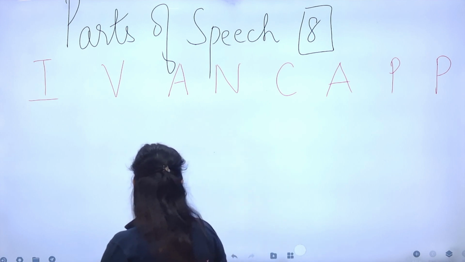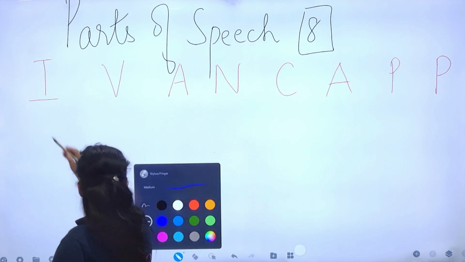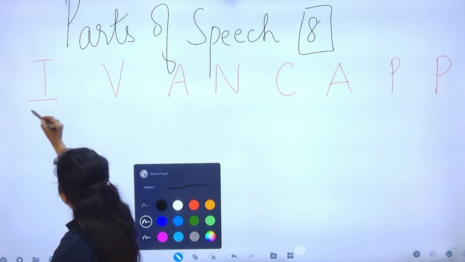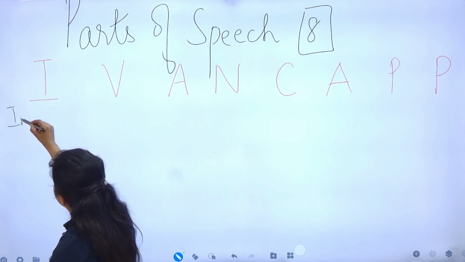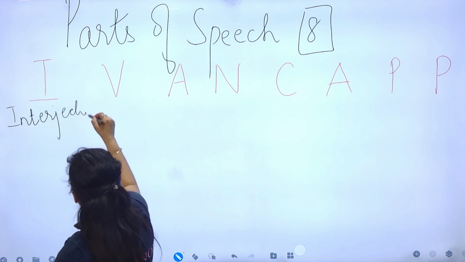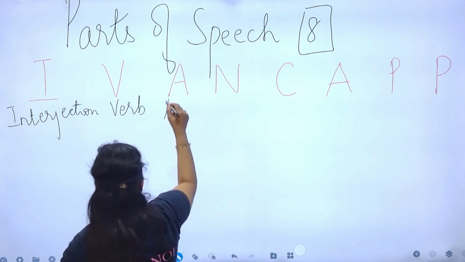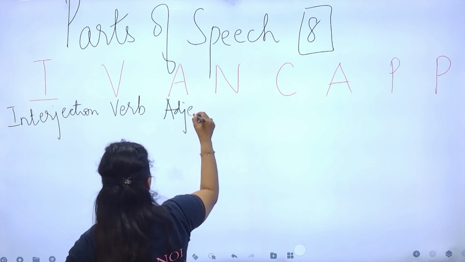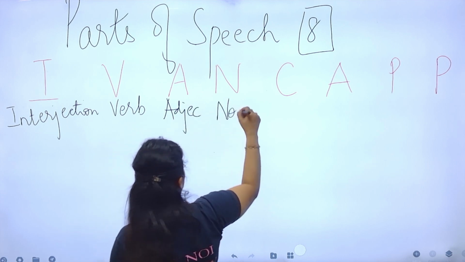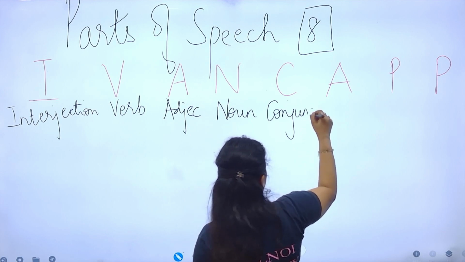Now, I stands for interjection. V for verb. A for adjective. N for noun. C for conjunction.